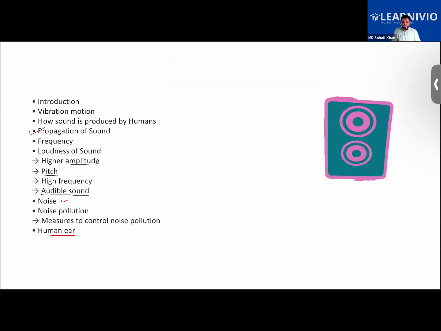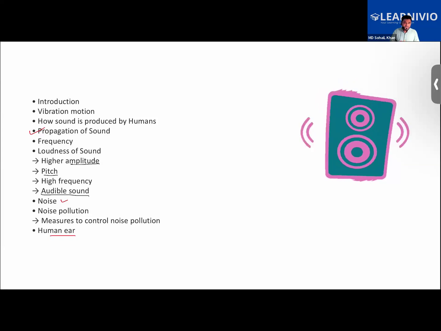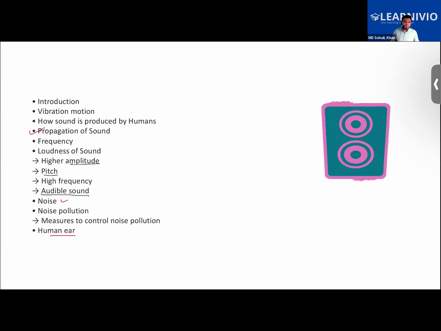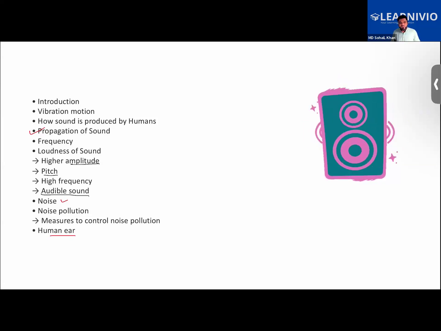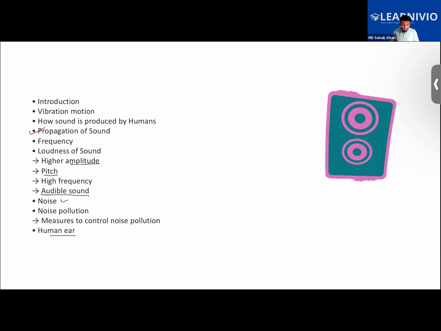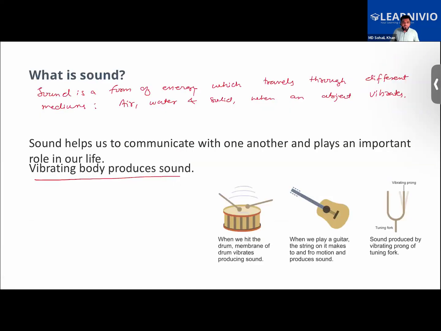So we learned that sound is a form of energy, the form of energy which makes us hear. Each sound is special to the object which produces it. It is always produced due to vibration of the objects. What happens when an object vibrates? When an object vibrates, it sets motion in the particles near it. The particles of the medium start to vibrate, and they carry the energy with them. So we learned about that also.